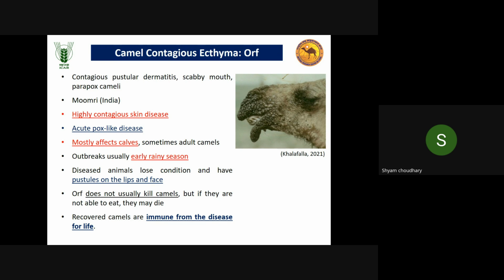Diseased animals lose condition and have pustules on the lips and face, like orf. One important difference between orf and camelpox is that in orf the lesions are mostly present in the mouth area, such as the lip commissure. Orf does not usually kill camels. Morbidity is high, but mortality is very low. Recovered camels remain lifelong immune.